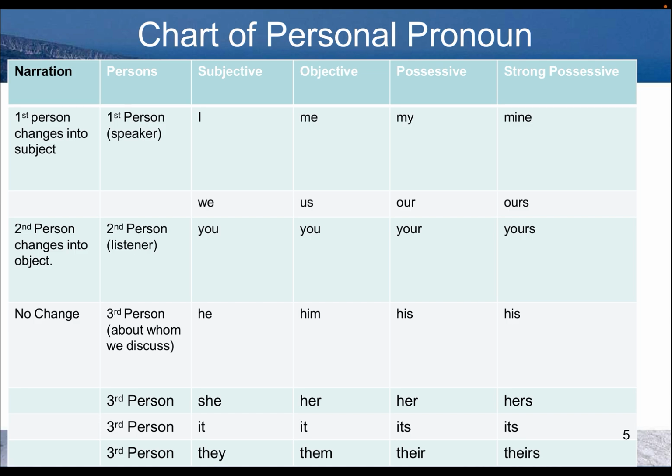And the third person: if your friend discusses this channel, then that will be considered the third person. For example, you can see I, me, my, mine. These are all first person words. You and yours are second person. He, him, his, she, her, hers, it, its, they, them, their, theirs. These are all in the chart of personal pronouns.